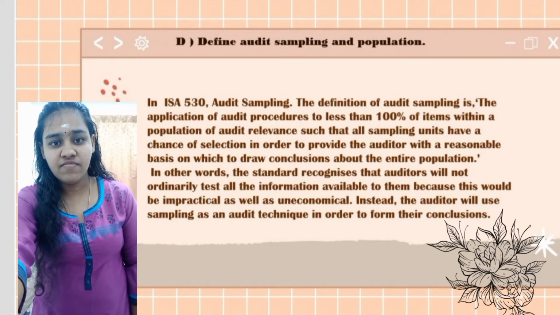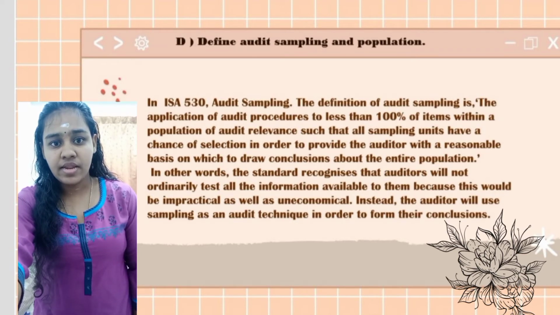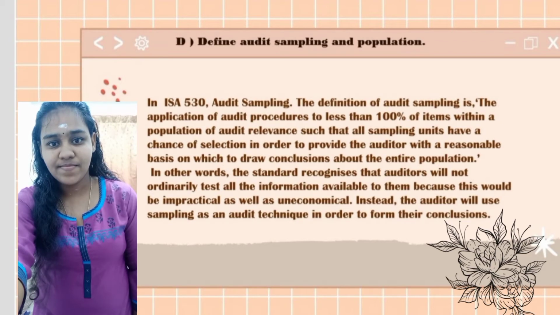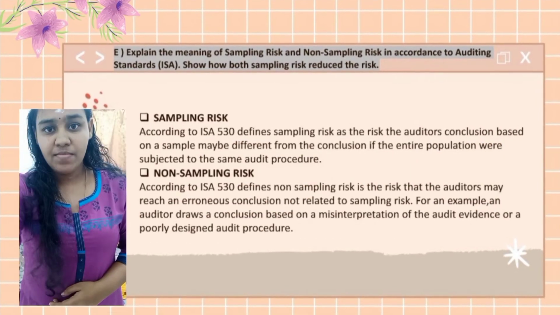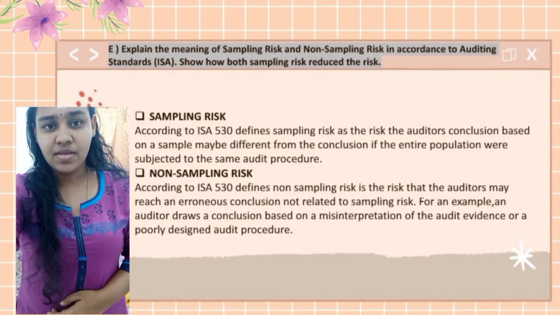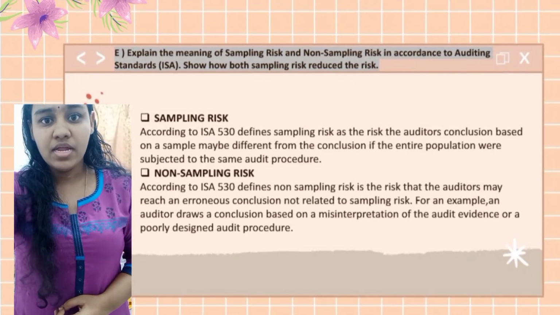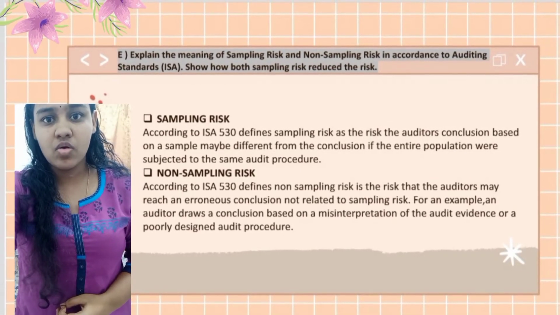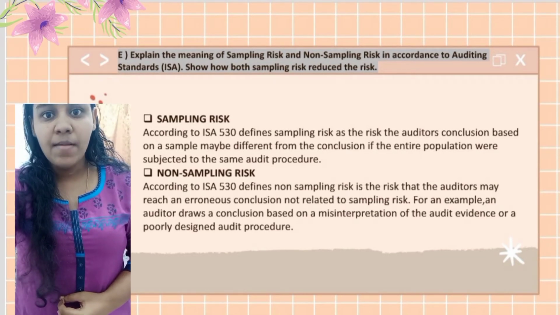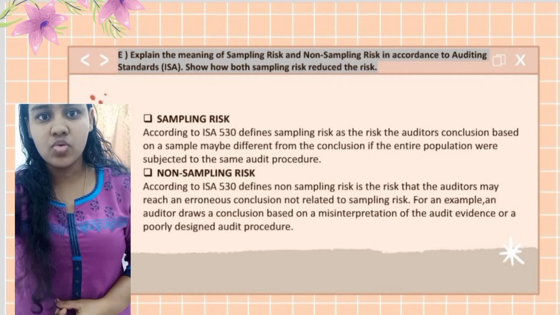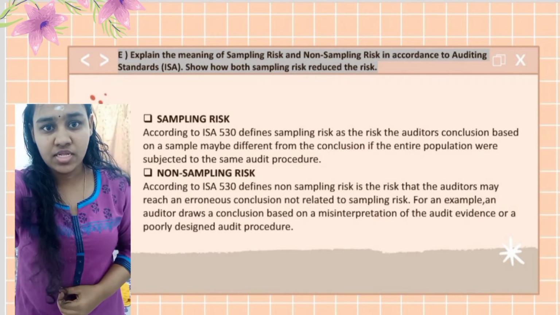Instead, the auditor will use sampling as an audit technique in order to form their conclusion. The meaning of sampling risk and non-sampling risk. Sampling risk, according to the ISA 530 definition, is the risk that the auditor's conclusion based on a sample may be different from the conclusion if the entire population was subjected to the same audit procedures.